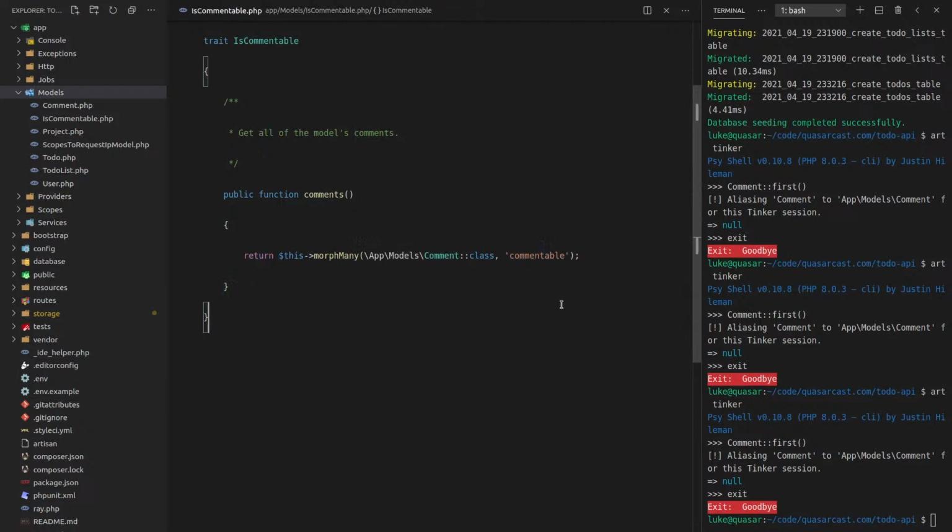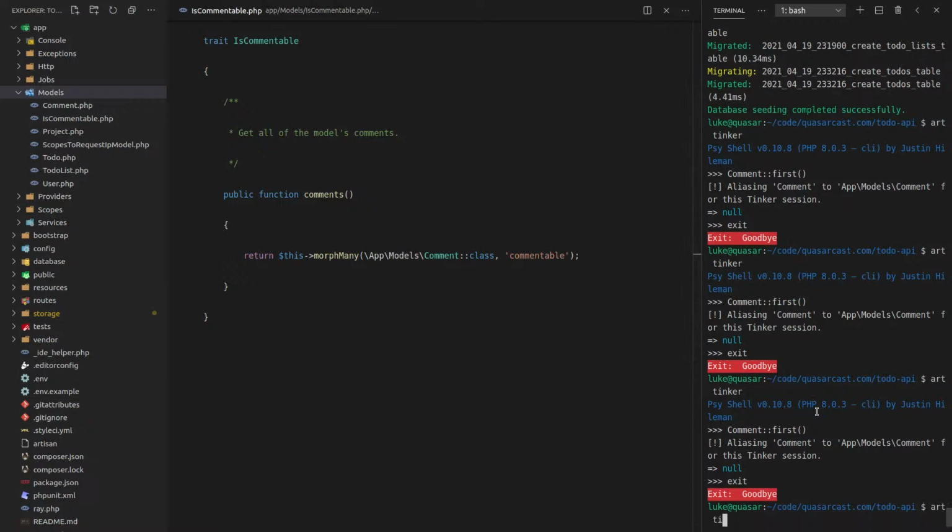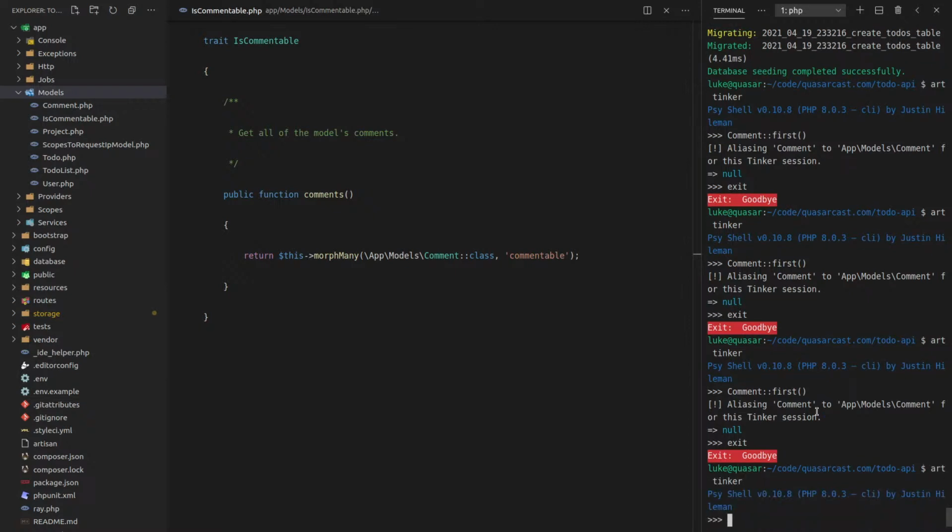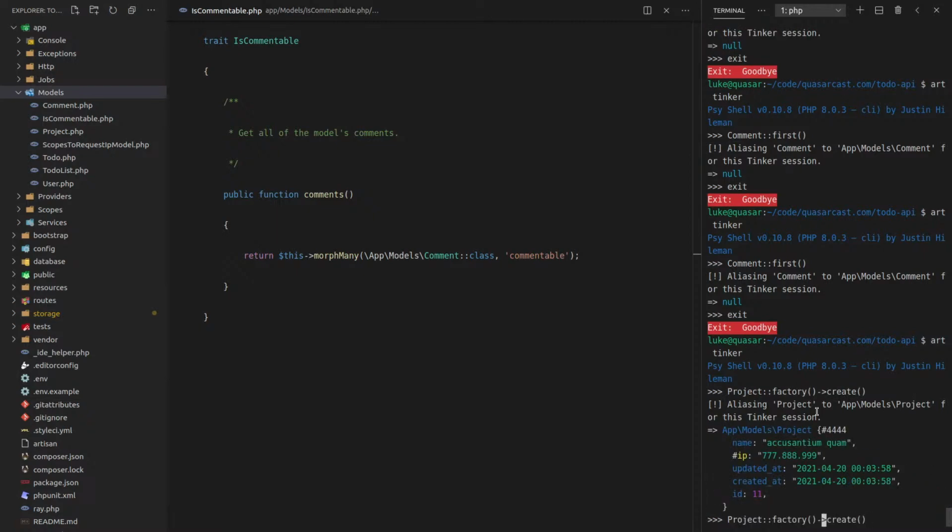I don't see anything wrong with that. Let's say art tinker. Project factory create. See if that works. And it does. So now let's just say with comments, and we'll say 3 and then create.